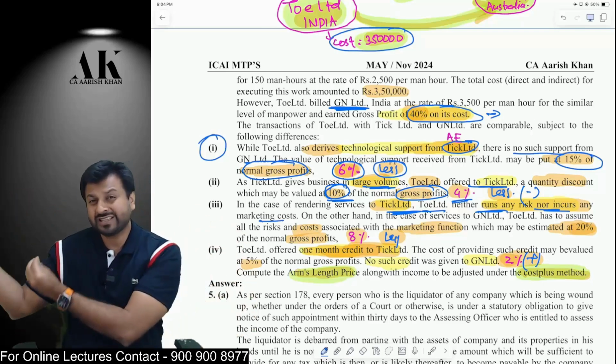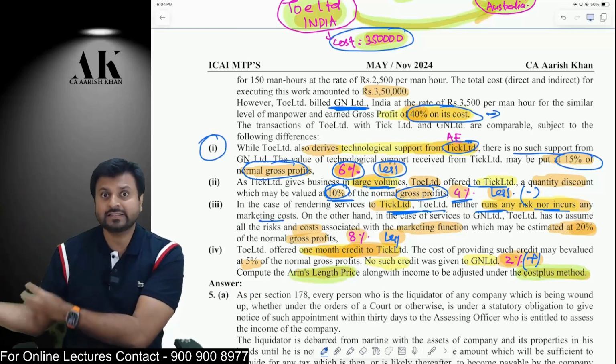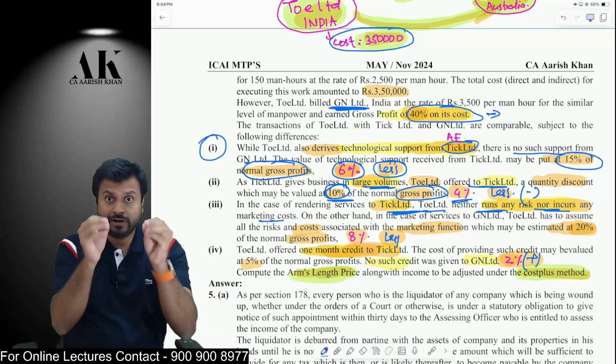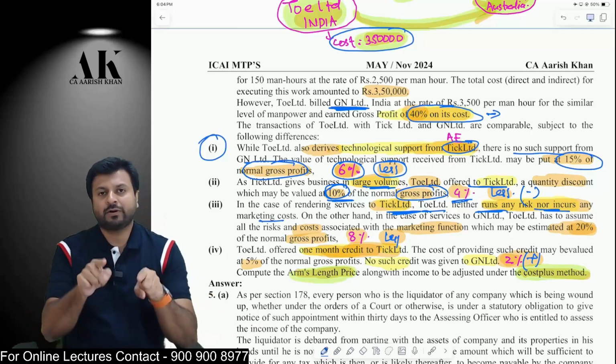Okay. But when I provide services to a third party, there is an additional marketing cost. There is an additional risk. Therefore, high risk, high return. So when I provide services to a third party, high risk, high profit. When I provide services to my associate enterprise, low risk, low profit. Therefore, in your case, my profit has to be lower.